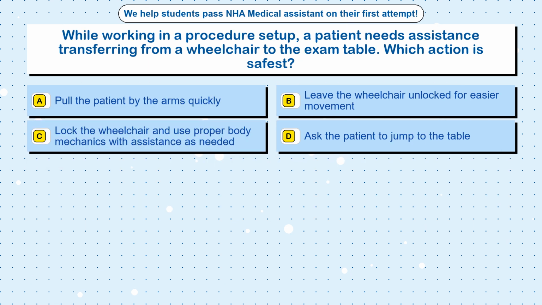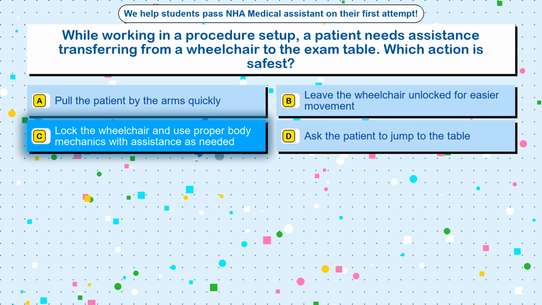Question 19. While working in a procedure setup, a patient needs assistance transferring from a wheelchair to the exam table. Which action is safest? Option A. Pull the patient by the arms quickly. Option B. Leave the wheelchair unlocked for easier movement. Option C. Lock the wheelchair and use proper body mechanics with assistance as needed. Option D. Ask the patient to jump to the table.